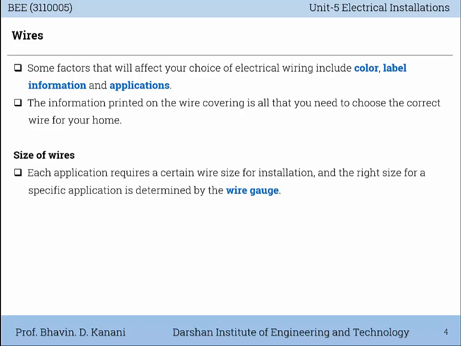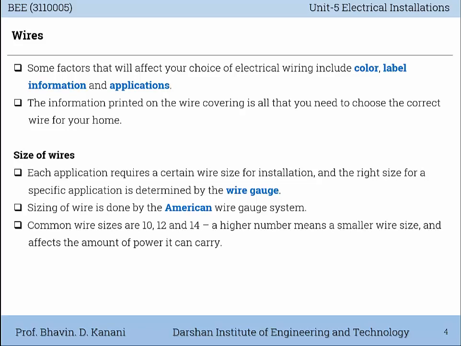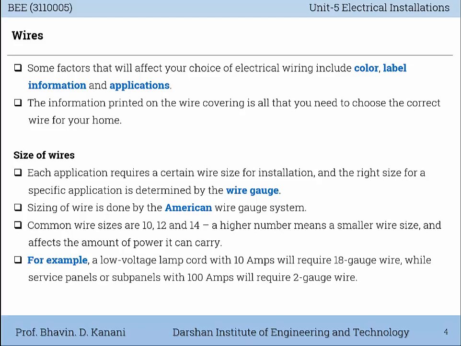Size of wires. Each application requires a certain wire size for installation, and the right size for a specific application is determined by the wire gauge. Sizing of wire is done by the American Wire Gauge system. Common wire sizes are 10, 12, and 14. A higher number means smaller wire size and affects the amount of power it carries. For example, a low voltage lamp cord with 10 ampere will require 18 gauge wire, while service panels or sub panels with 100 ampere will require 2 gauge wire.